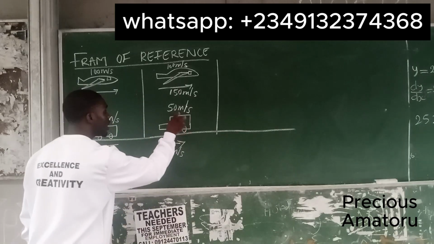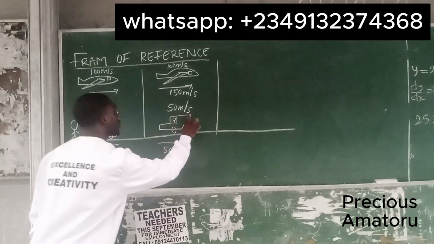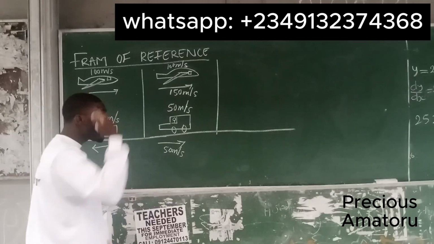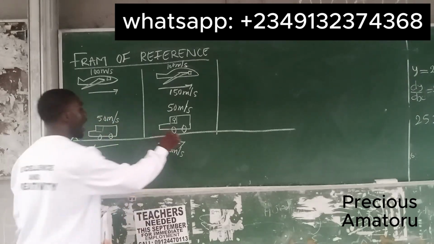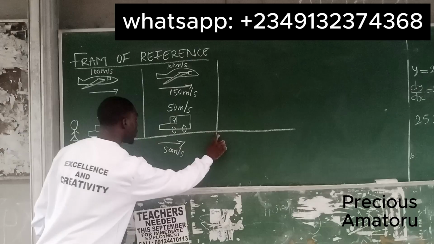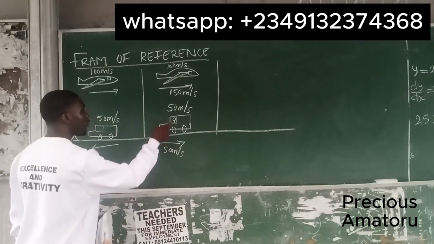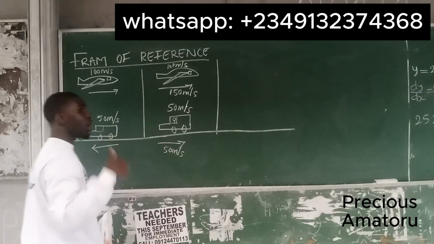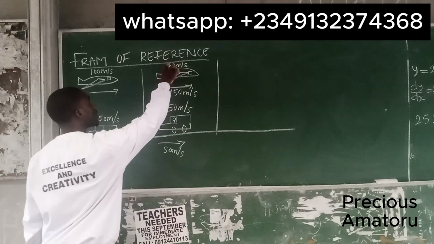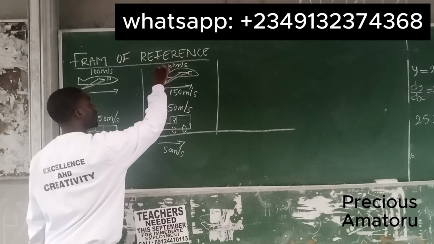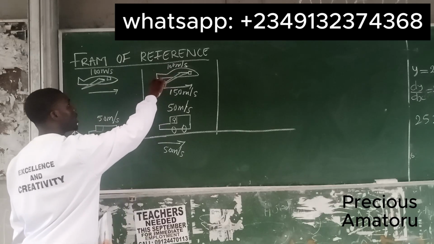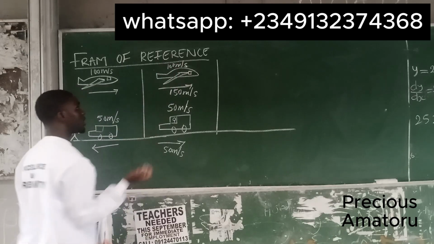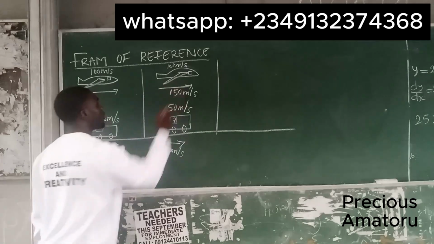Meanwhile, you in the car are the one that is moving this way, but you are going to think that you are stationary and the floor is moving backward with the same velocity at which the car is moving, and that the plane is moving faster than this. You are going to think it is 150.